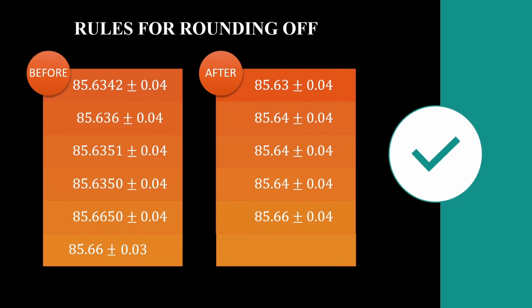And this is not rounding off. We never round off uncertainty. Why 0.03? Because we take only one number in uncertainty. So we will reject 385. And now it is 0.03, and in the best estimate we do not have any number after this 6. So we will leave the answer as this.